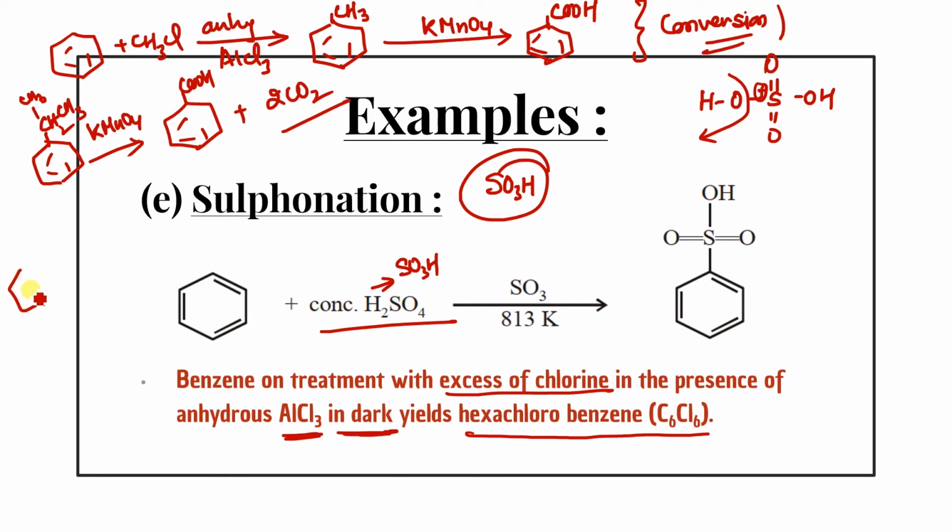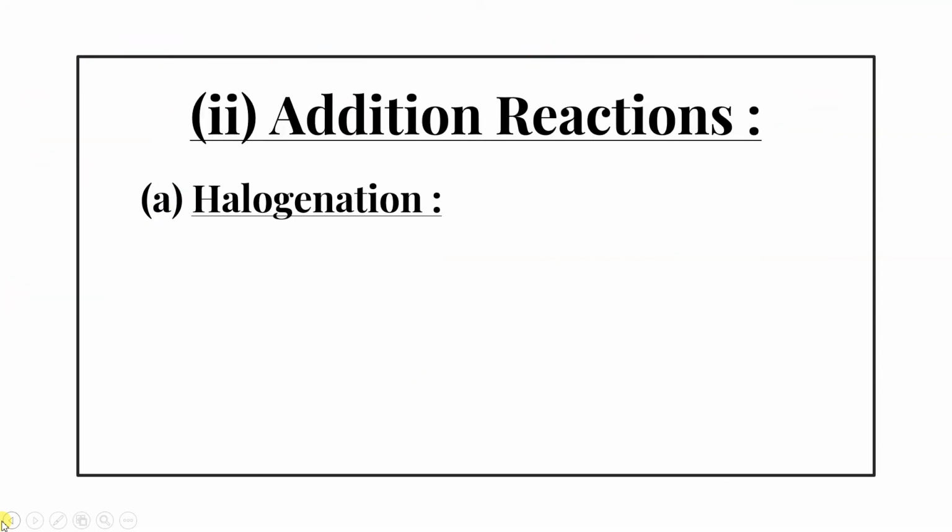If I'm giving you this acetophenone, suppose that this is the C double bond O CH3 and this is also undergoing reaction with KMnO4. What will be the product? This will also give you the benzoic acid. If carbon is attached with the benzene ring and that reacts with the KMnO4, it will give you benzoic acid. How many carbon left over here? 1. So this will give you 1 CO2. I hope it is clear. Yes? Any doubt? Okay, now next move to the addition reaction.